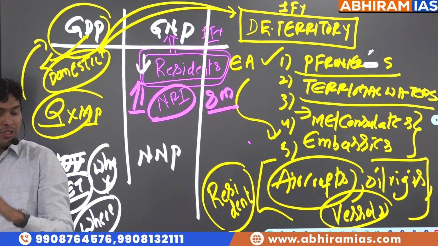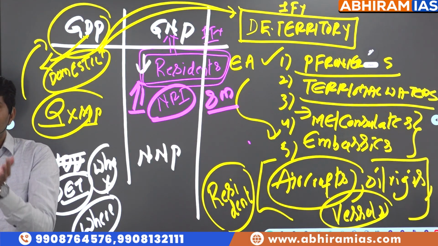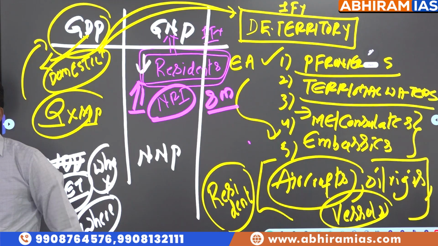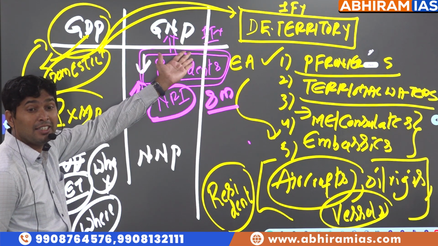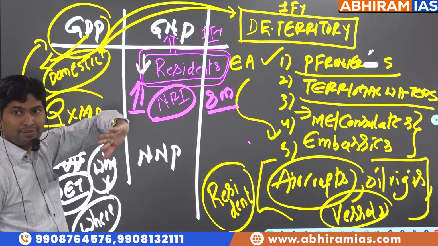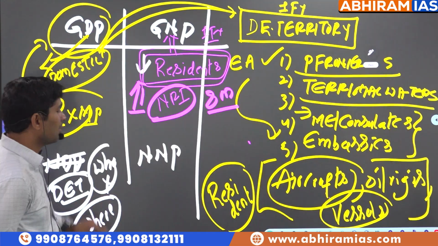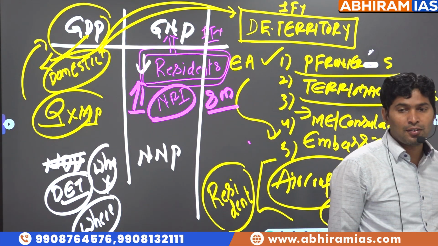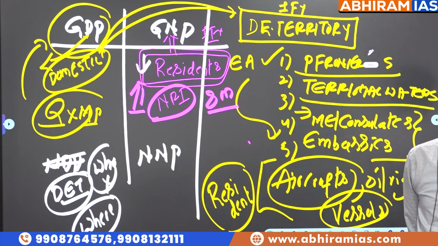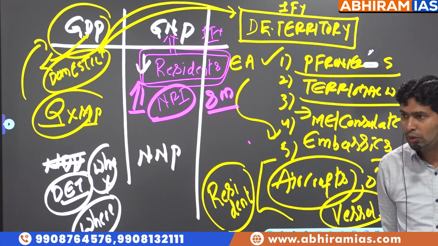People are classified into citizens and aliens for civil and political purposes, which is called citizenship. For economic activity, people are classified into residents and non-residents. So in GDP calculation, what is given importance? Territory. In GNP calculation, what is given importance? Resident status. Do you understand what I am saying?